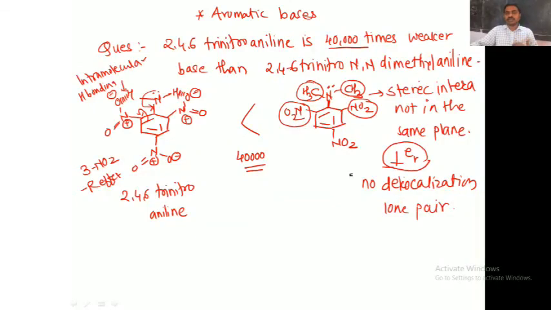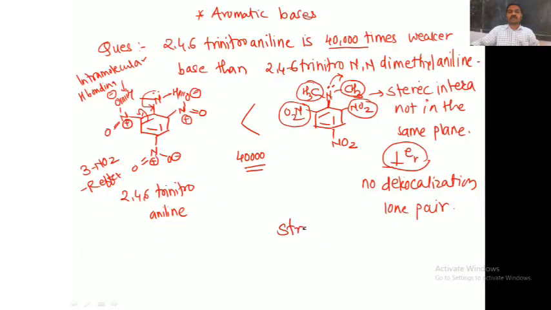So the carbon-nitrogen bond rotates in such a manner that the 2 methyl groups are perpendicular to the plane of the benzene ring, and due to this factor what happens? The nitrogen lone pair and the pi orbital of the benzene ring are now perpendicular to each other. They are not parallel. For effective overlapping they should be parallel to each other, but due to the perpendicular position these nitrogen lone pairs are not delocalized in the benzene ring, so they are easily available for donation.